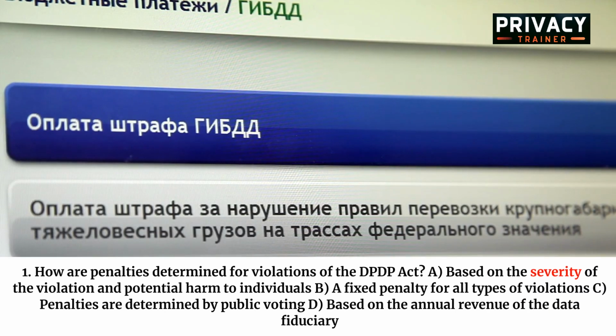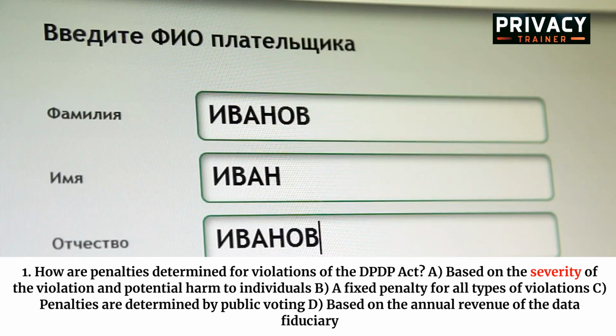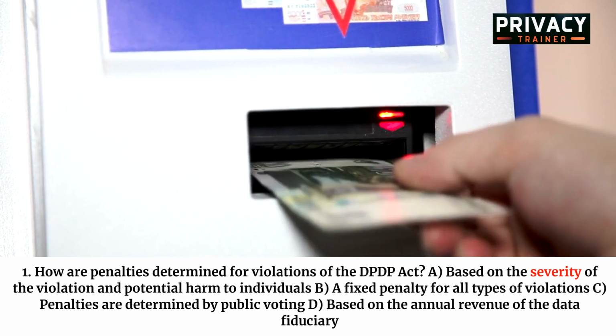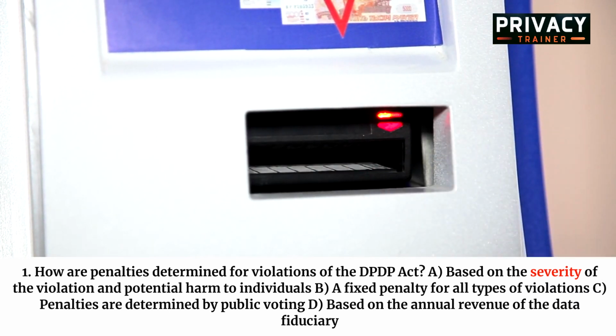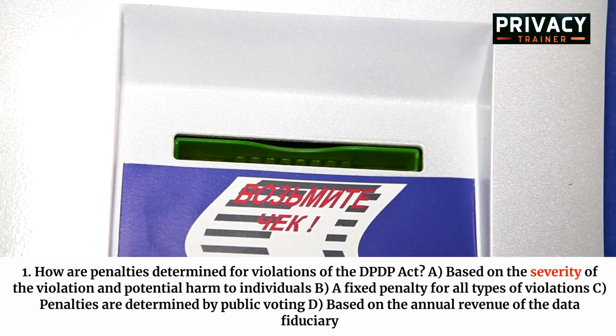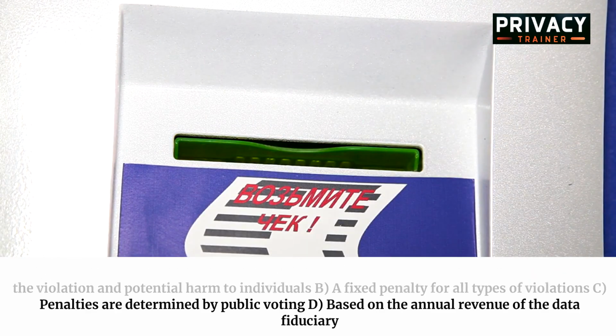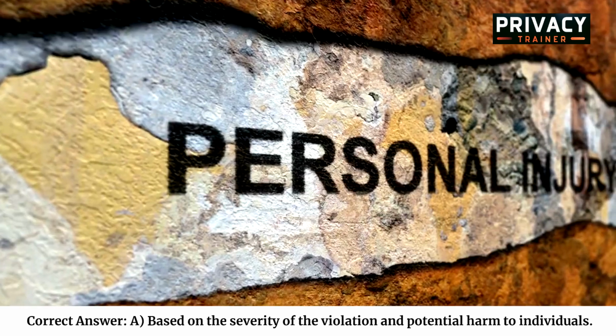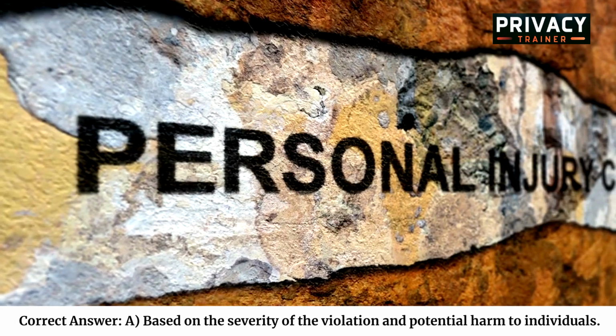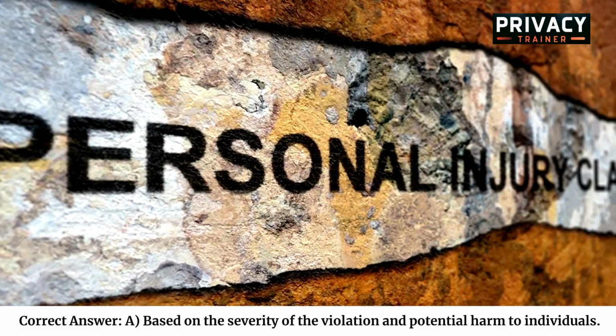1. How are penalties determined for violations of the DPDP Act? A. Based on the severity of the violation and potential harm to individuals. B. A fixed penalty for all types of violations. C. Penalties are determined by public voting. D. Based on the annual revenue of the data fiduciary. Correct answer. A. Based on the severity of the violation and potential harm to individuals.